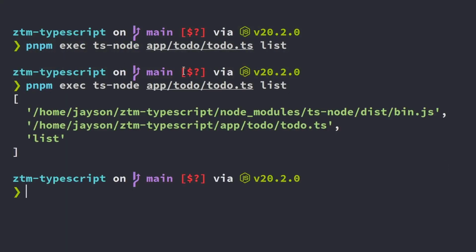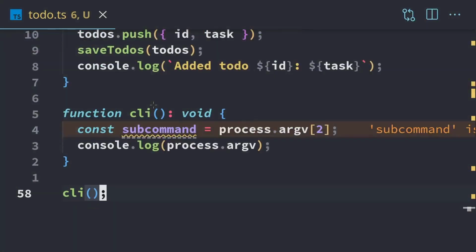So here's the argv for this program. Again, we have the bin.js, the todo.ts, so that's 0, 1, and the one that we're interested in is 2, and possibly 3, 4, 5, however many we want to work with. But the first one that we're concerned with is index 2, which is list. So that's why we're using 2 to get the subcommand.